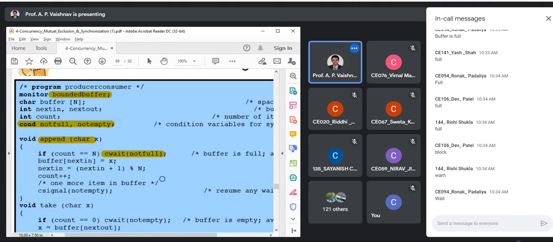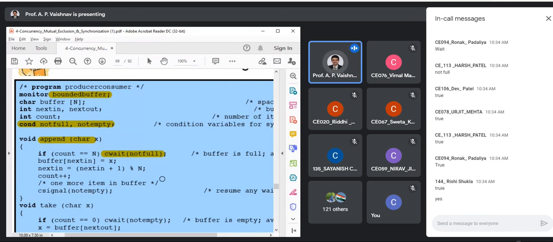That means until when will your producer be waiting? Until the not full condition is true or false? Think logically. It is true. Very good. Understood this much? Right? So as long as the buffer is full, the producer cannot go further. Like we did in the previous case. It is just like a semaphore, right? Now you can easily relate.